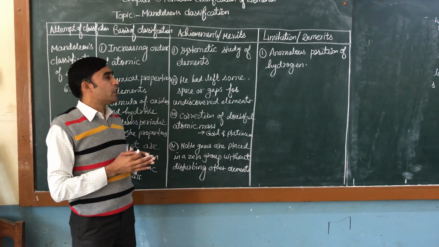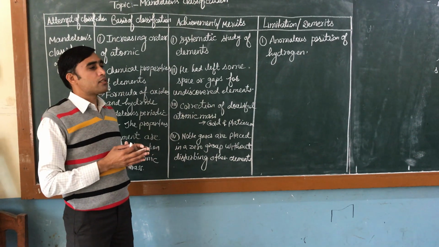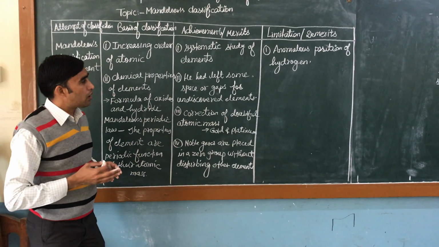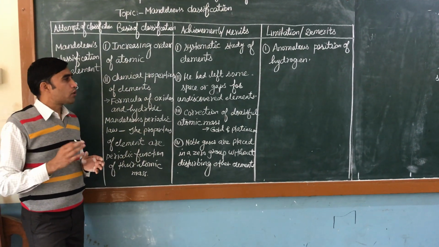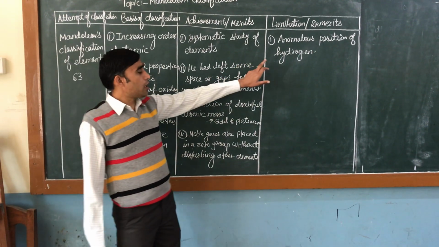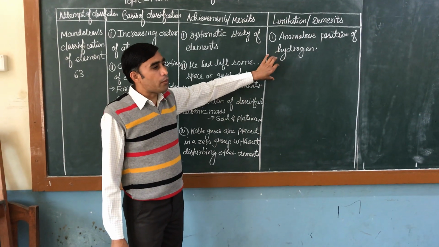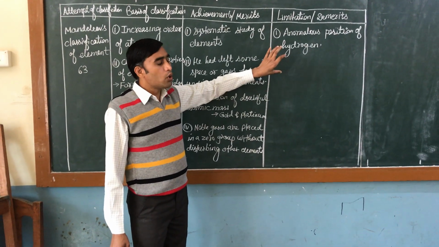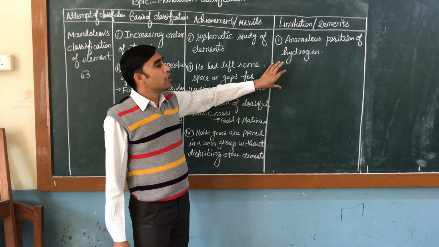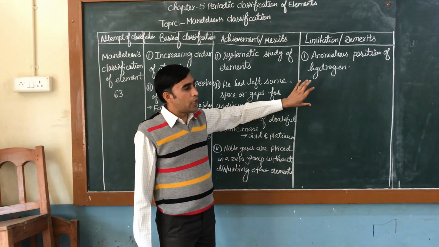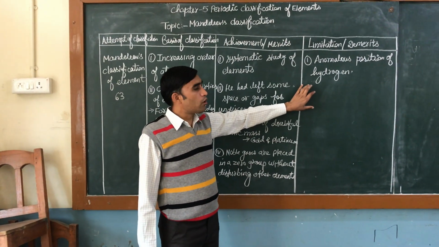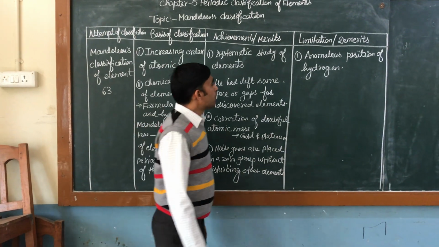It has properties similar to the alkali metals, which have 1, 2 or 3 valence electrons in the outermost shell. Similarly, hydrogen also has 1 valence electron. So it resembles metals in properties, but it is a non-metal. So we can say that the position of hydrogen is not clear in Mendeleev periodic table.